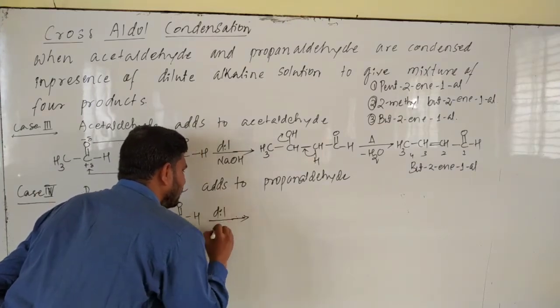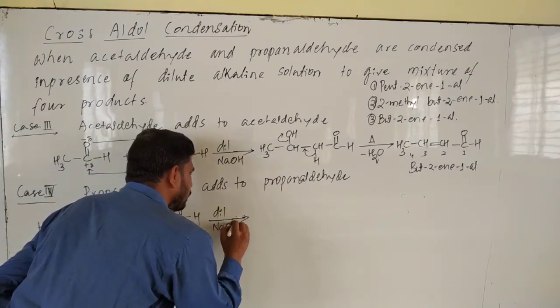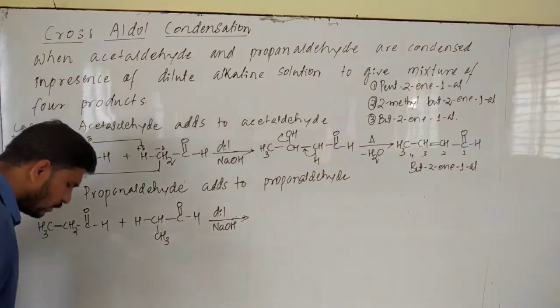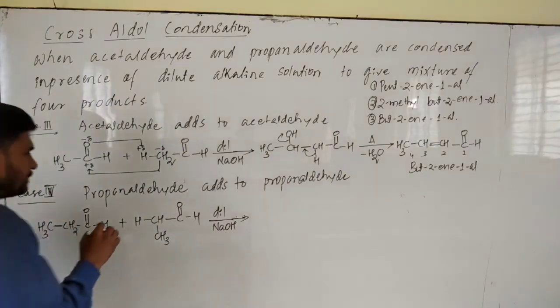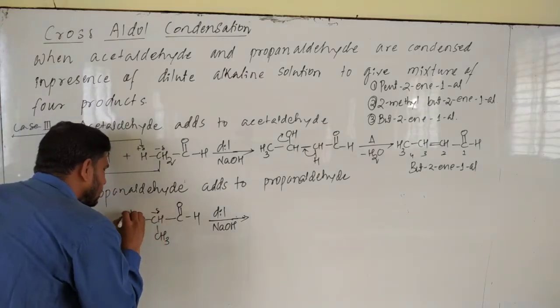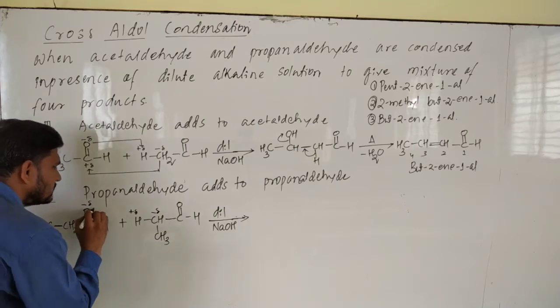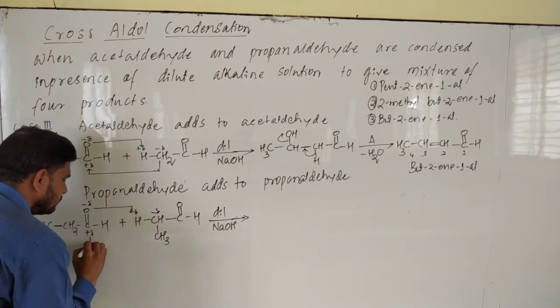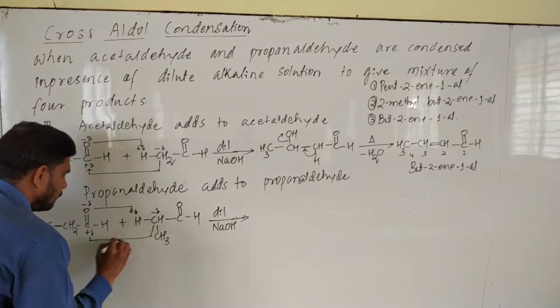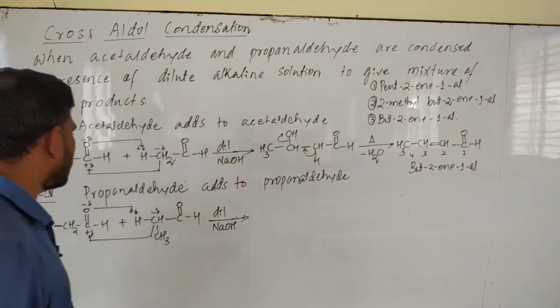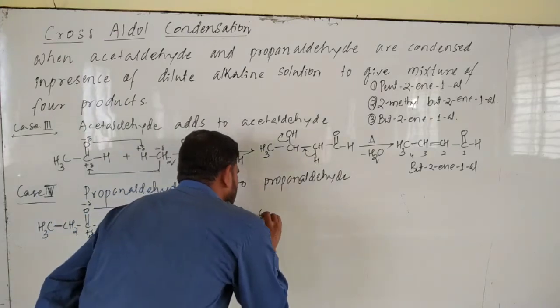For your convenience, to make you understand the concept very easily, I am writing like this. Don't get confused with the structures. This is C minus, H plus, O minus, C plus. Just an addition of propanaldehyde to a propanaldehyde molecule.